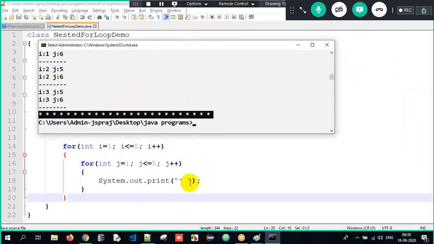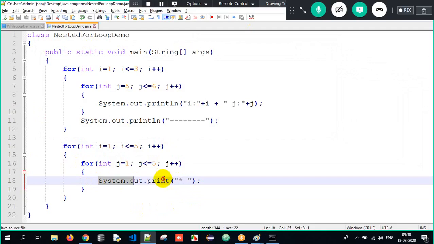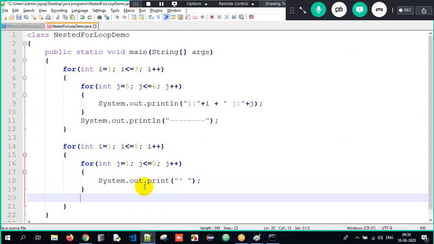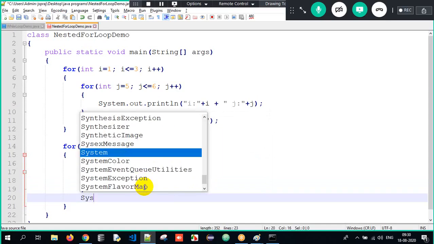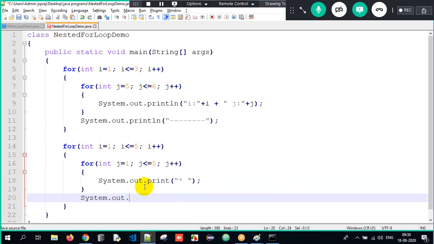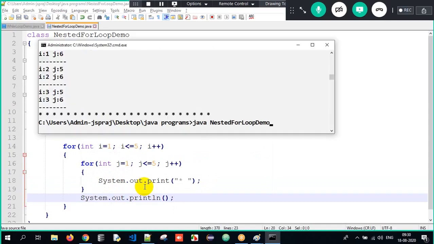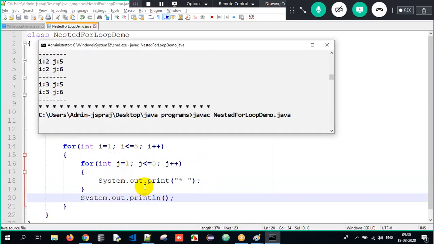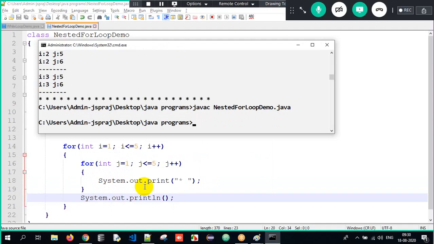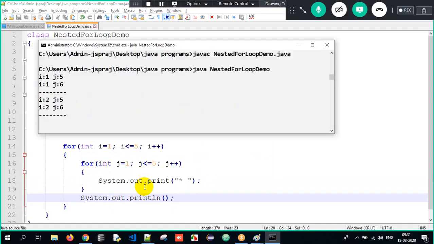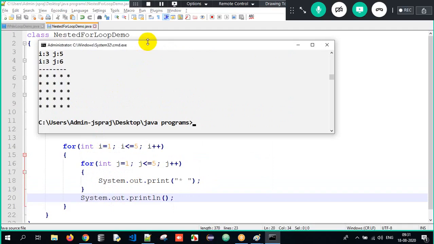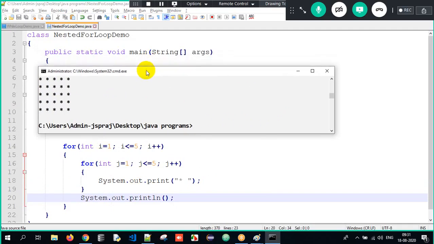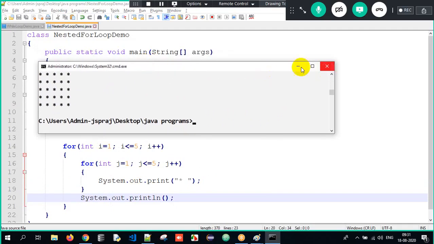Sir, after printing star here, my control is on the same line. You have to move your control to the next line here. Therefore, I should have System.out.println for moving my control to the next line. So now when I compile it and interpret it here, I will definitely get the expected output. Did I get the output as a 5 cross 5 matrix here? Yes, absolutely. I got the expected output.